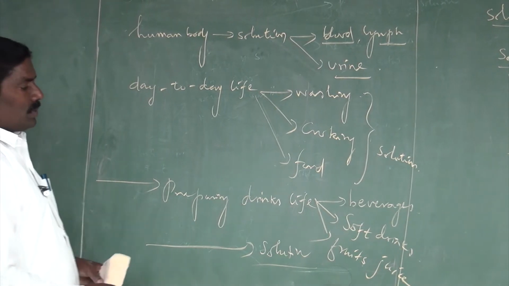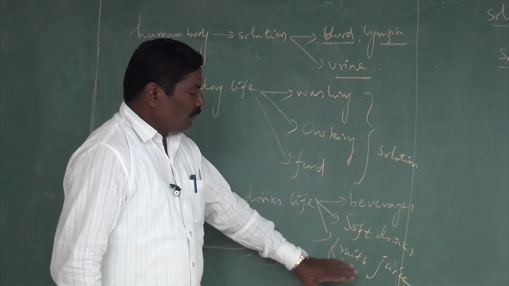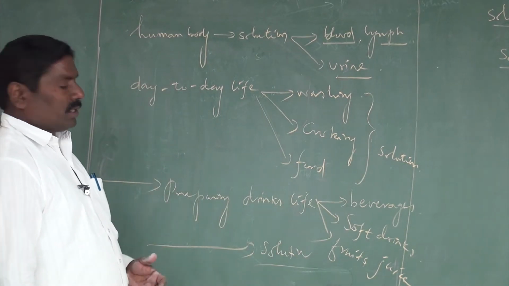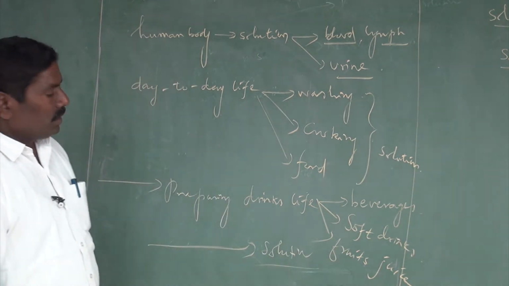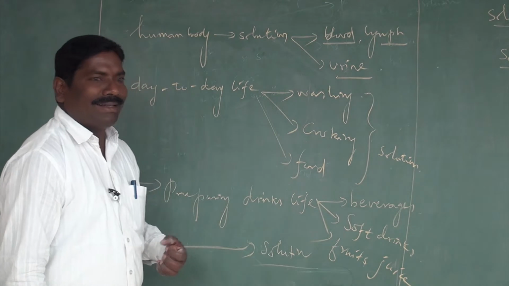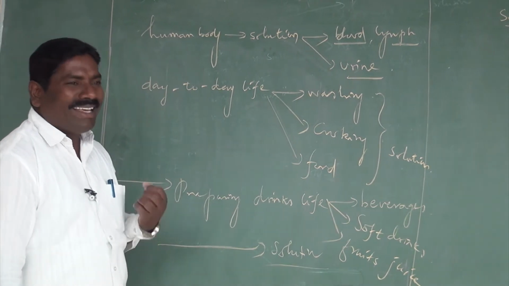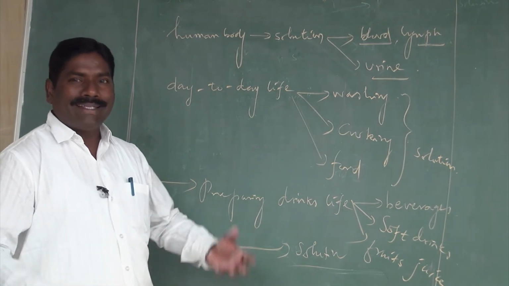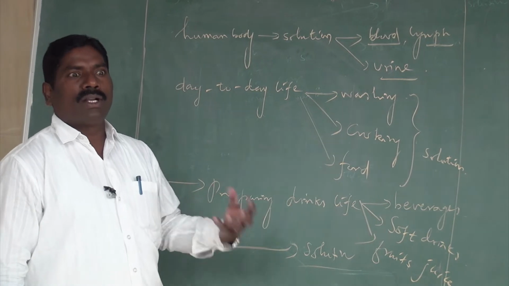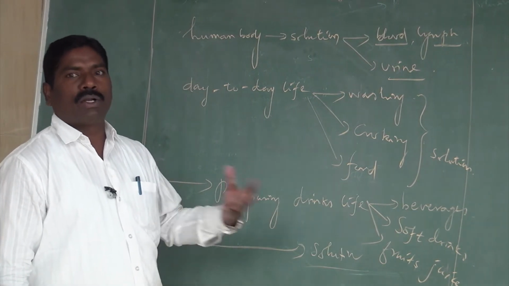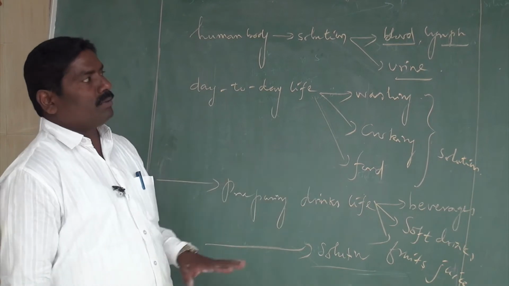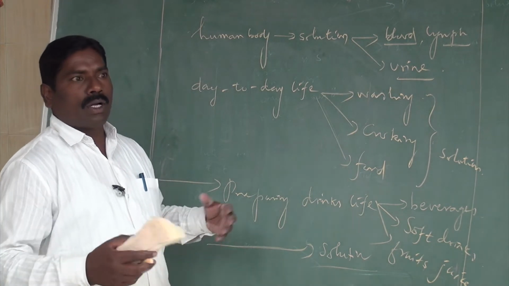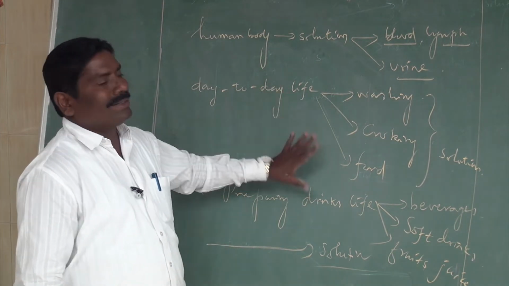So soft drinks and fruit juice are very important for our day-to-day life, and also essential as nutrients for the human body. Because all are in the form of solutions, the nutrients present in solutions are easily assimilated by our intestine and converted into energy and nutrients for our body. So we have to study solutions to understand this lesson.